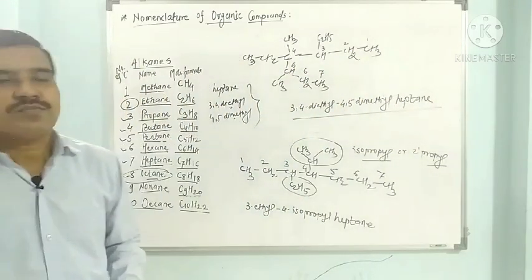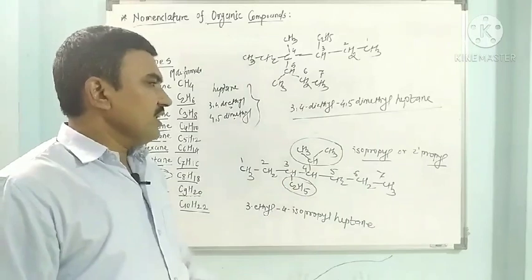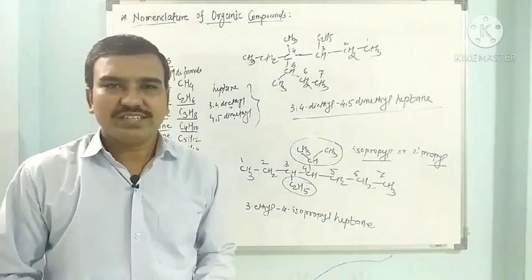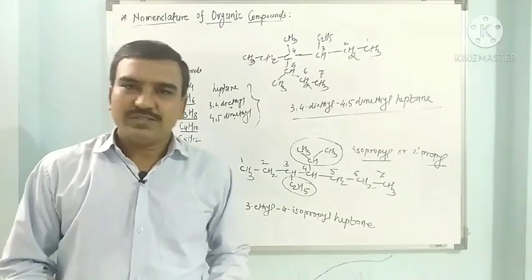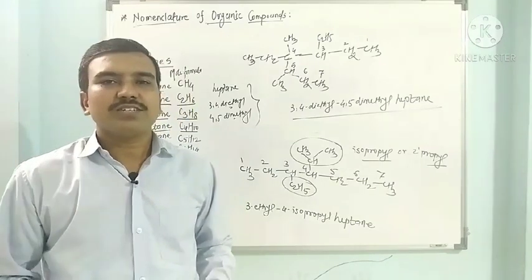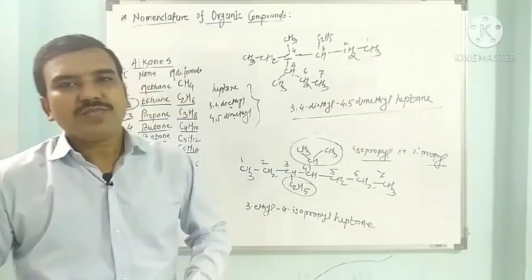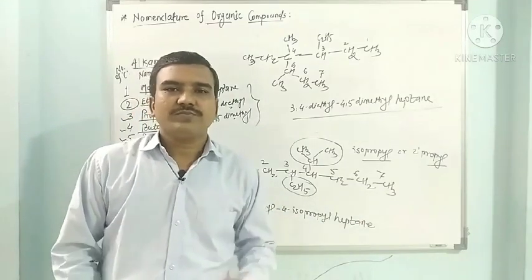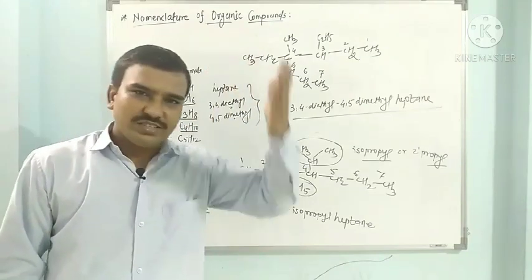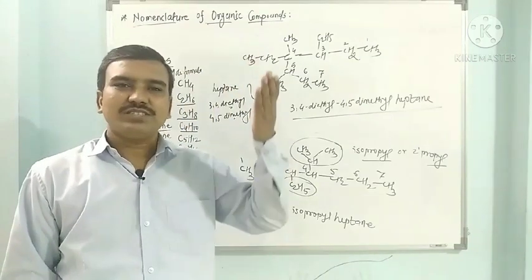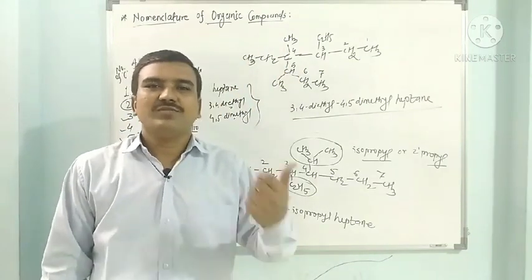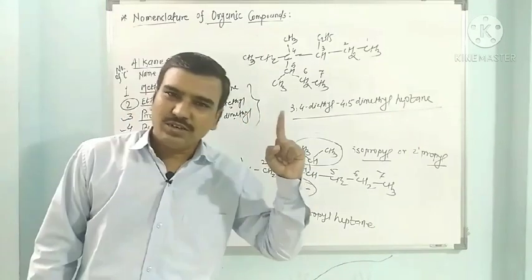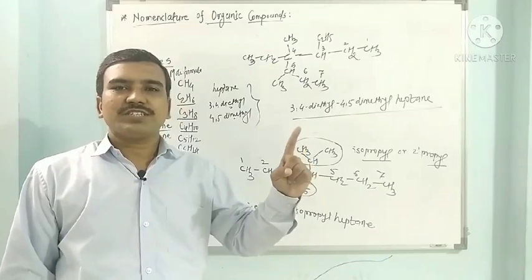In this way, we have seen IUPAC nomenclature of various compounds of alkanes. Alkanes are the saturated hydrocarbons containing carbon-carbon single bonds. What have we seen in this lecture today? We have seen various hydrocarbons, then the general rules of IUPAC nomenclature. Which are the general rules? First is select the longest continuous chain, second is give the lowest possible numbers to the substituted carbons.